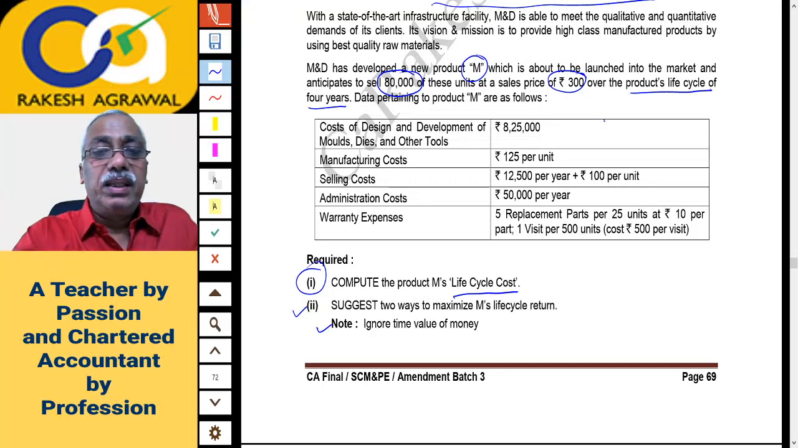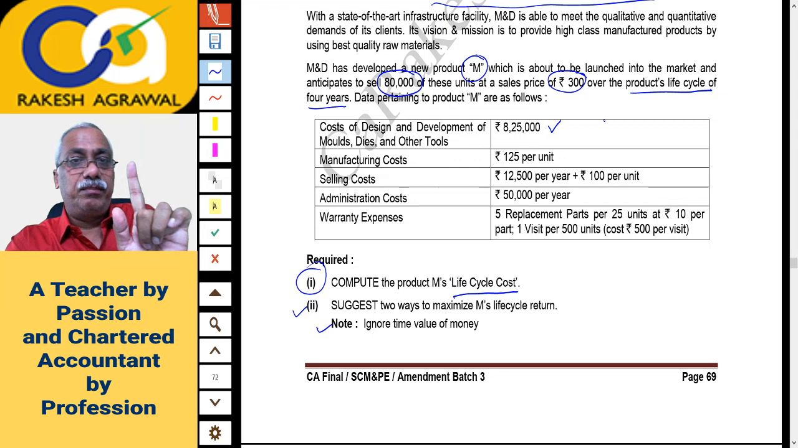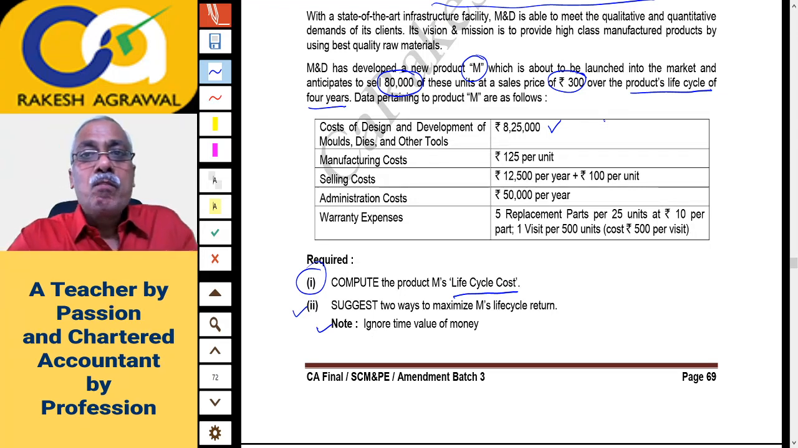Let us take the data. This data you will take one time only. So 8,25,000 memory plus, only once. 8,25,000 memory plus. Then 125 per unit into 80,000 units, memory plus.